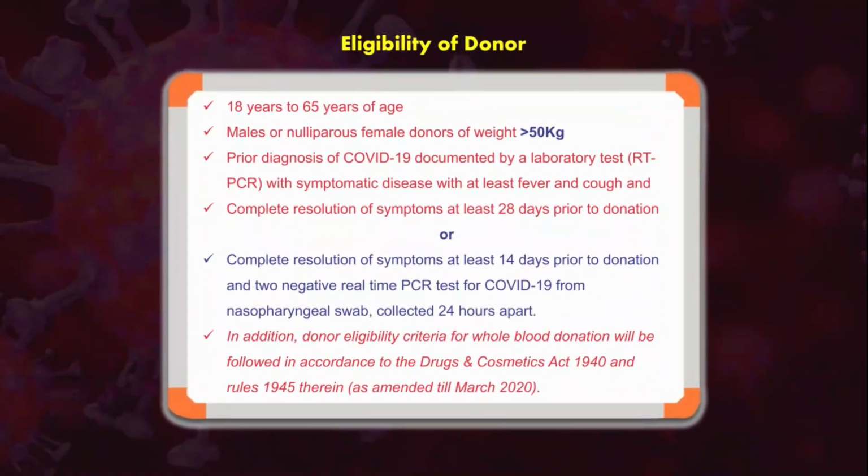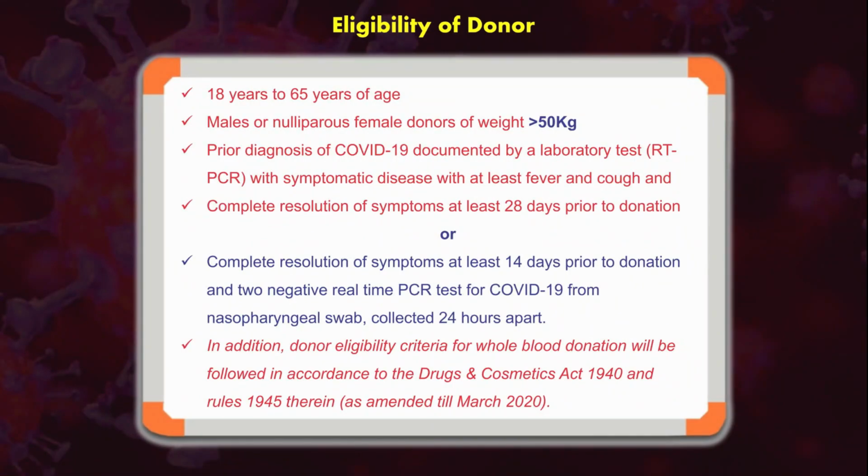Who can donate the convalescent plasma? The patient's age should be 18 to 65 years. The donor should ideally be a male or a nulliparous woman. The donor should have been COVID-19 positive by RT-PCR with a symptomatic disease, at least fever and cough, and there should be a complete resolution of symptoms at least 28 days prior to the donation.